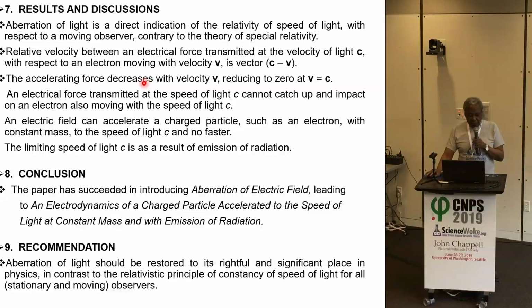The accelerating force decreases with velocity, reducing to zero at speed v equals c. An electrical force transmitted at the speed of light c cannot catch up and impact on an electron also moving with the speed of light. I mean, if you have a sailing boat, that sailing boat can be accelerated to the speed of the wind and no faster.